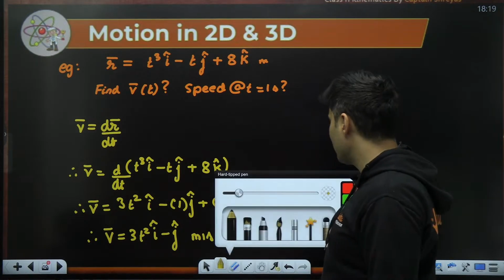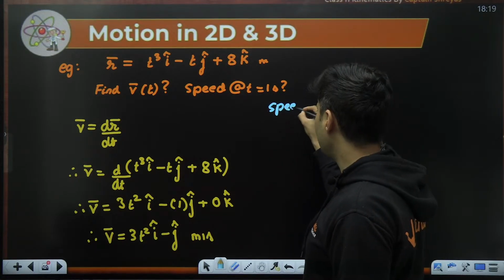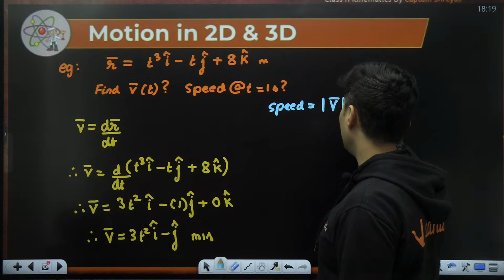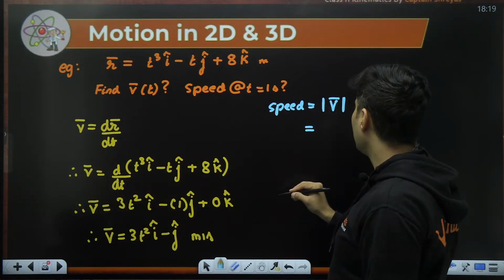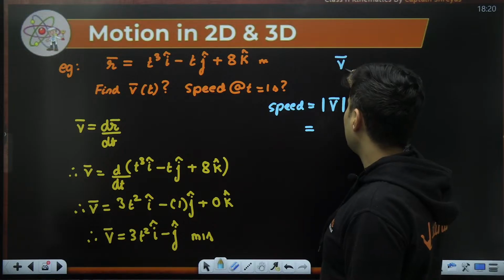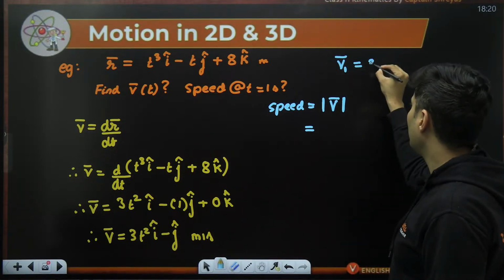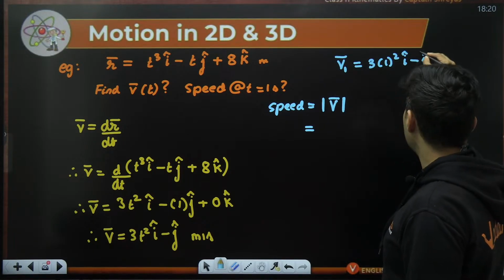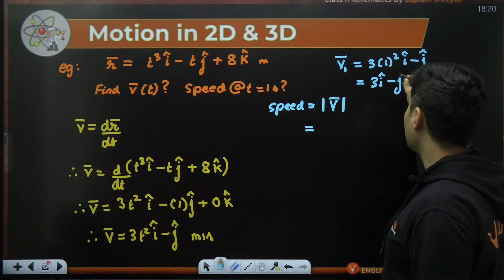Now the second part is finding the speed. Speed, instantaneously, is nothing but the magnitude of the velocity. So what is the velocity at 1 second? Put the value of time as 1. So it will be 3 multiplied by 1 square i cap minus j cap, so it is basically 3 i cap minus j cap.